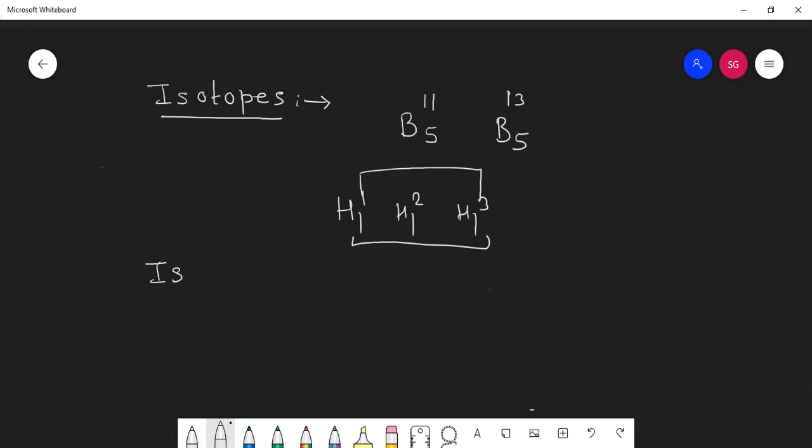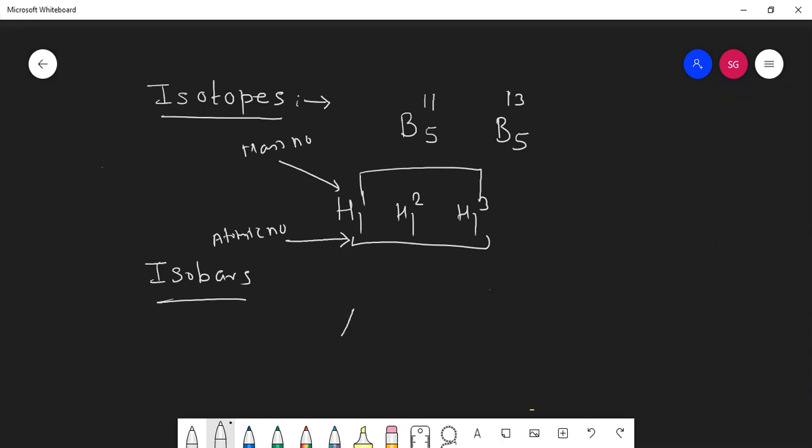Students, do you know what is isobars? What is isobar? Students, this is exactly opposite of isotope. Isotope, what was same? Atomic number was same, correct? And mass number was different. Now in isobars, their mass number is same, but their atomic number is different.